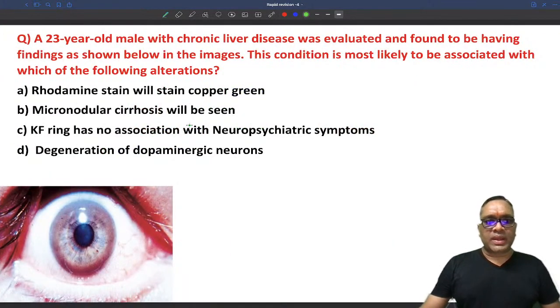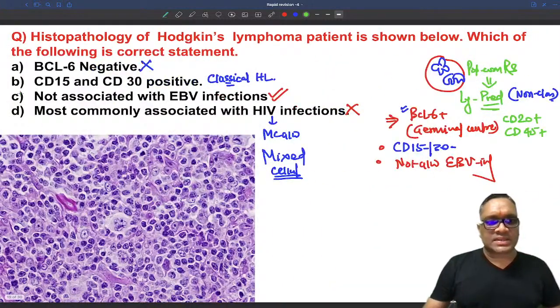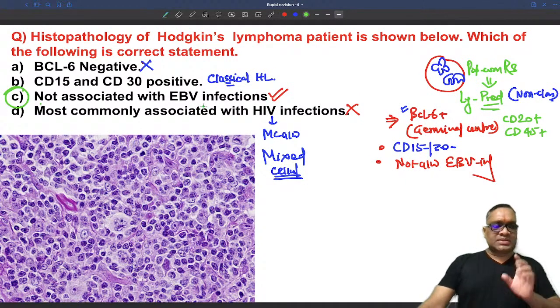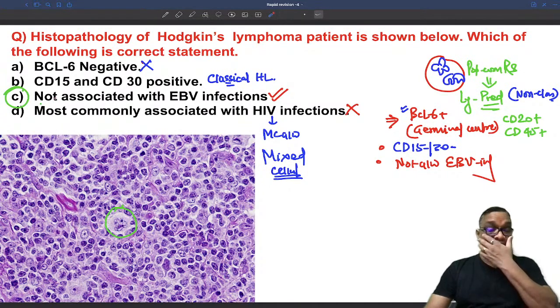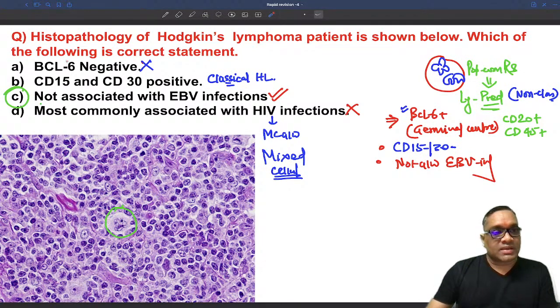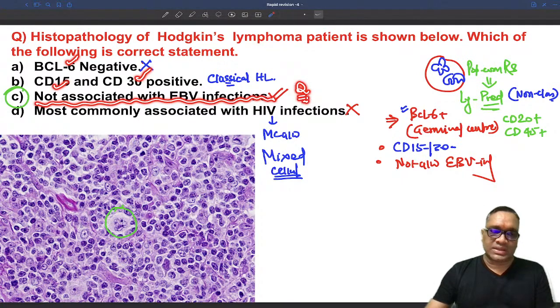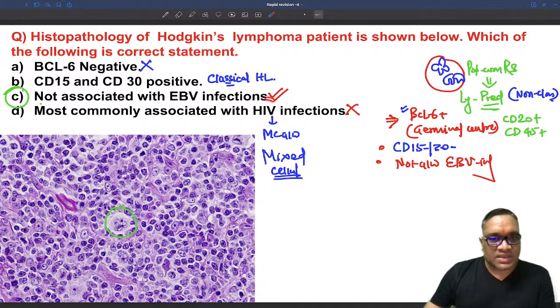A 23-year-old male. So you got the answer. What is the correct answer? Correct answer is C: it is not associated with Epstein-Barr virus. So please remember, you have to identify the popcorn Reed-Sternberg cell. Multilobated nuclei or polypoidal nuclei will be there. That is how you diagnose lymphocyte predominant by seeing the popcorn. Remember they are BCL6 positive, CD15 and CD30 negative, and not associated with Epstein-Barr virus infection. That was the question in PGI, NEET and AIIMS exams. And most commonly associated with HIV infection will be mixed cellularity.